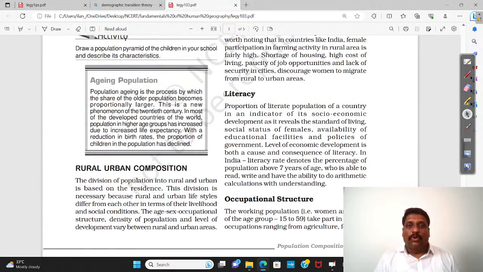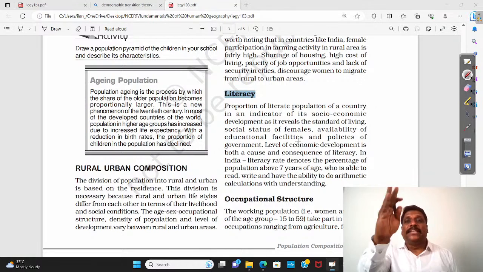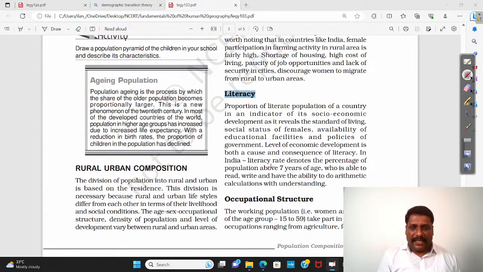Now coming to literacy. What is literacy? The normal understanding, the bookish definition, we say that a person who is able to read and write with basic understanding in any of the languages of the world, you call them as what? Literate. Now if that is the definition, I have to understand what exactly is the definition of literate or literacy in India. Who is a literate in India?